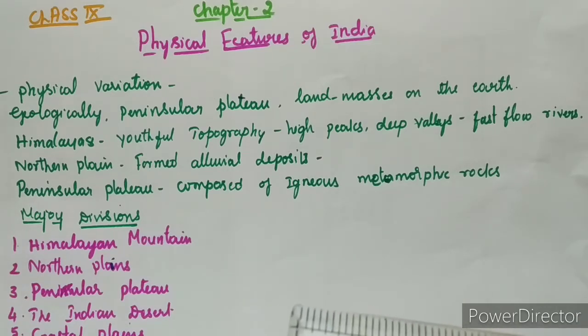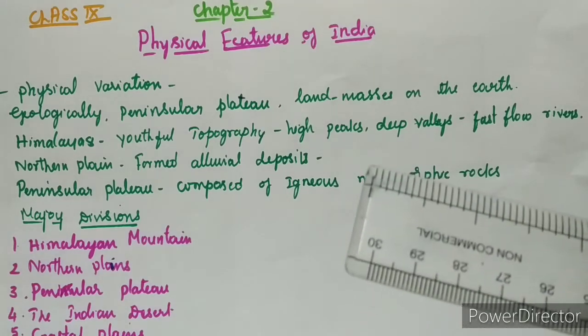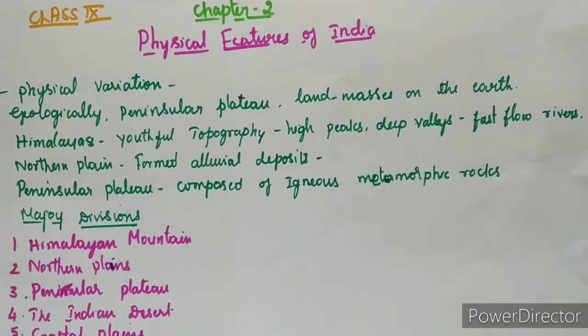What they are explaining here, the land of India displays great physical variations. There are geological variations in our land, that is peninsular plateaus constitute the land masses of the earth's surface. Okay, and now the Himalayan mountains form an unstable zone. The whole Himalayan system represents a very youthful topography with high peaks, deep valleys and flowing of rivers from the Himalayas.